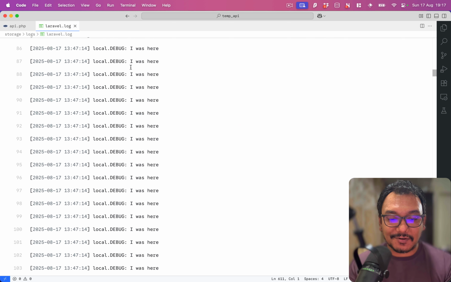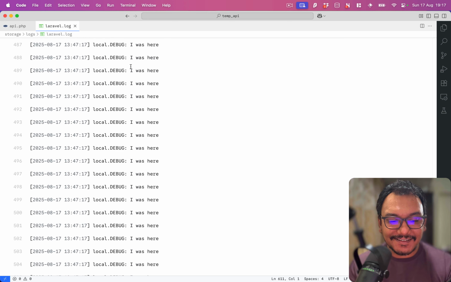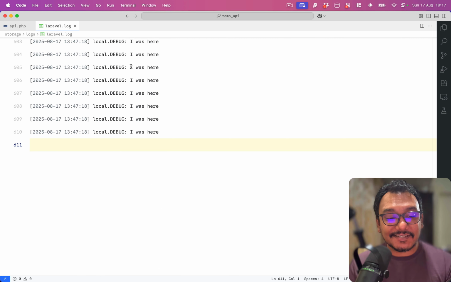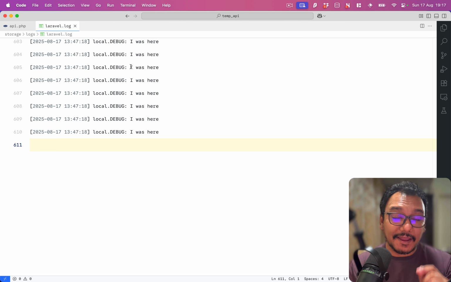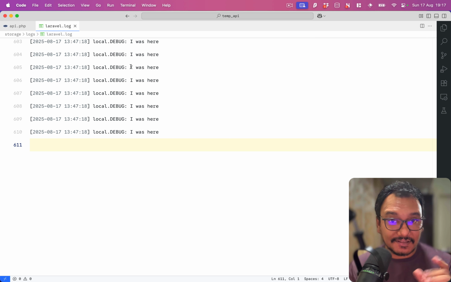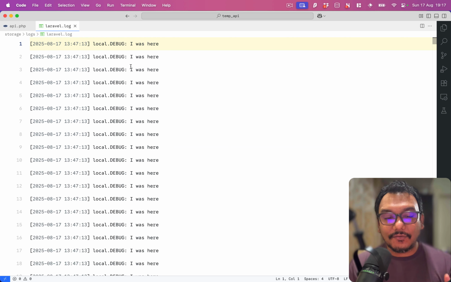But can you see the number of logs that I have? So it is 610 entries, which means it called the API 610 times in that 5 seconds. Now, obviously, this is really not the way you would want to ping any API. There is a good possibility they will ban you.